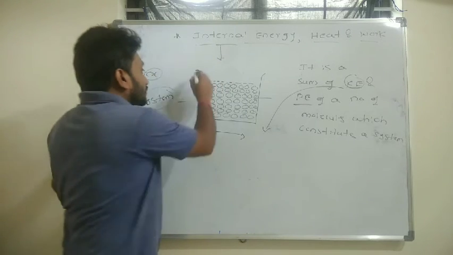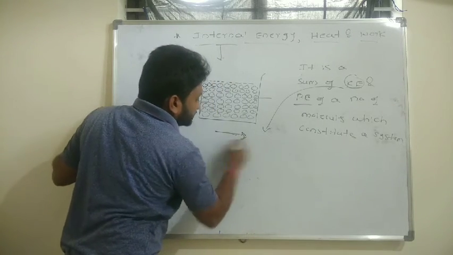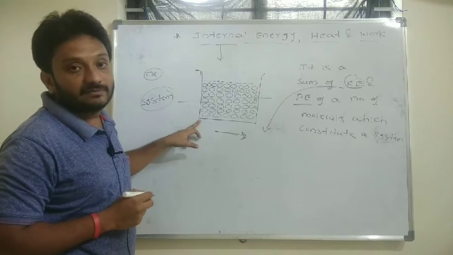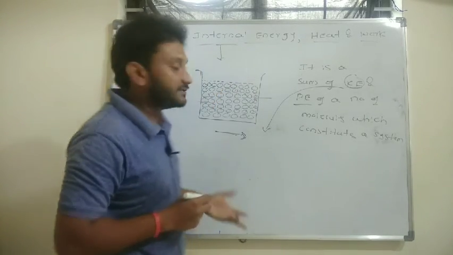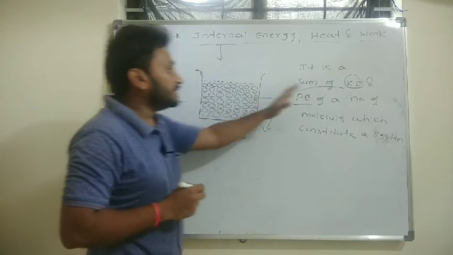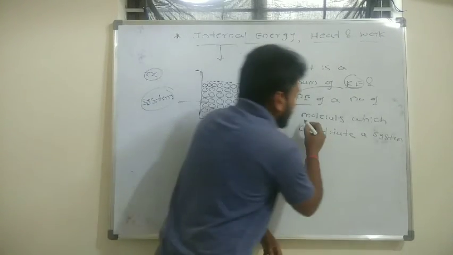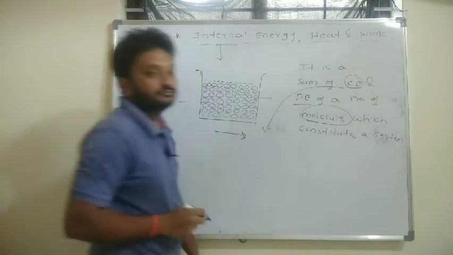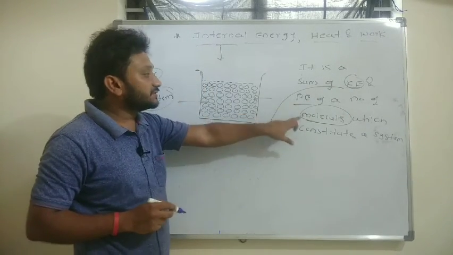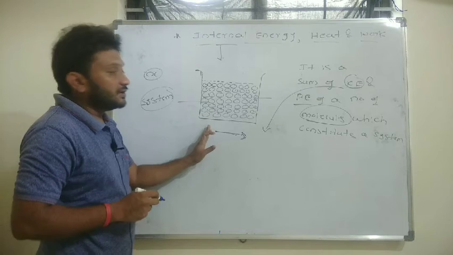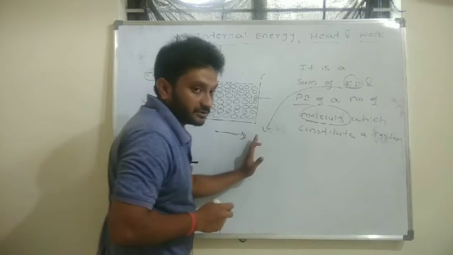The motion or kinetic energy of the whole system is neglected. So to calculate the internal energy of any system, it is the sum of kinetic energy and potential energy of the molecules, not the kinetic energy of the whole system.